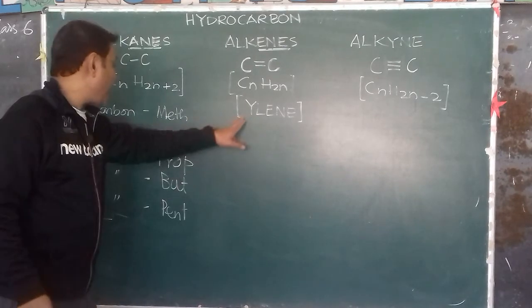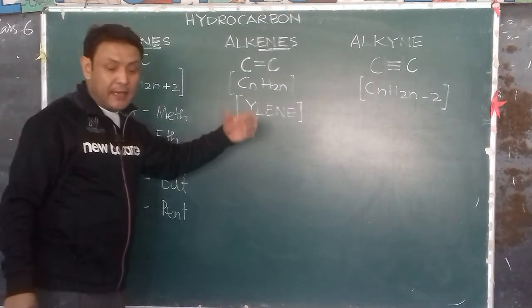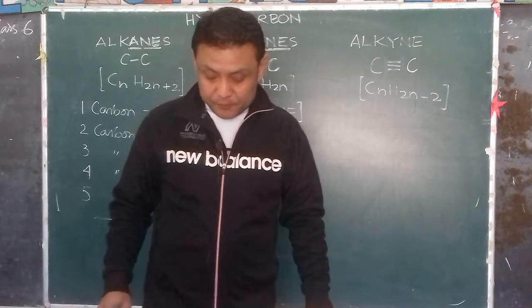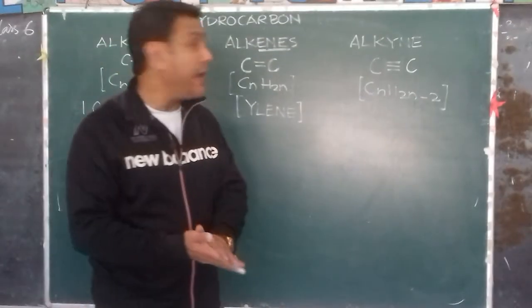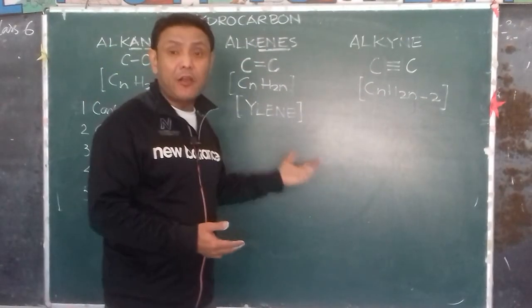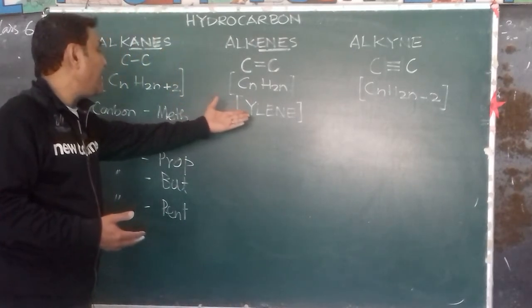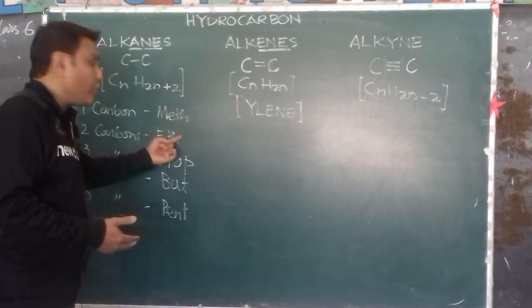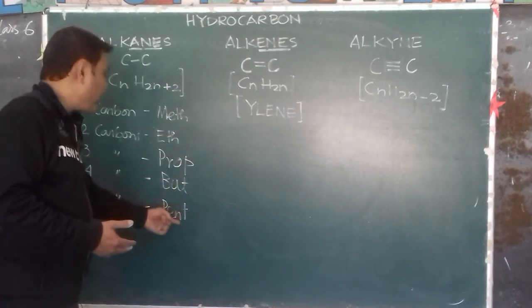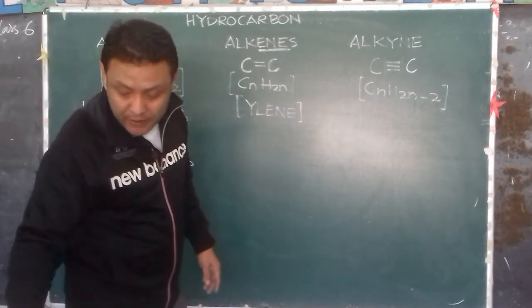Depending upon the number of carbon atoms, you just add -ylene to the root word eth, prop, but, pent. Simple.